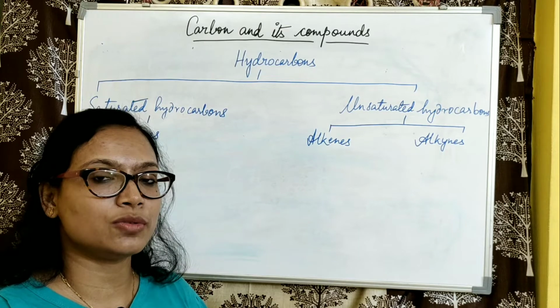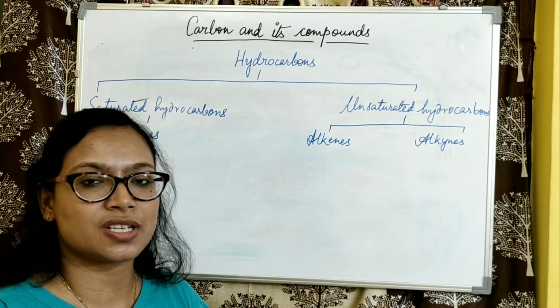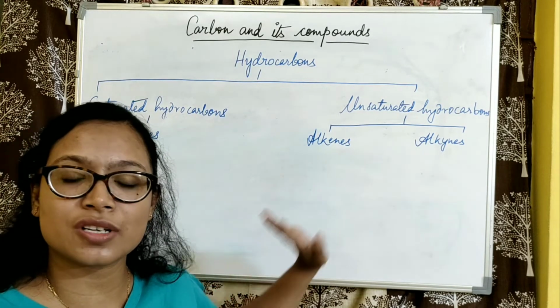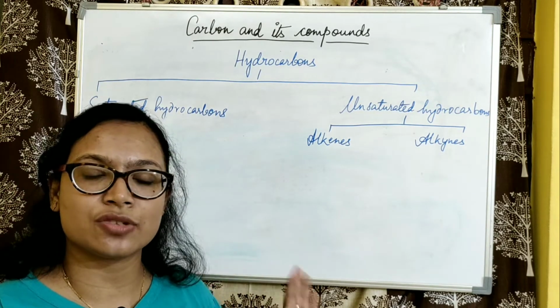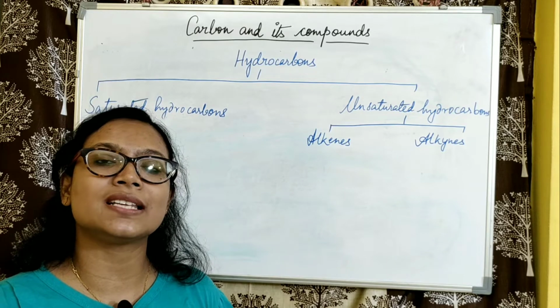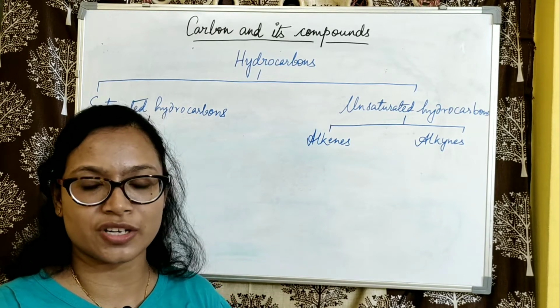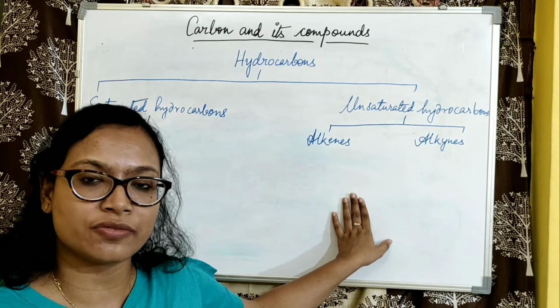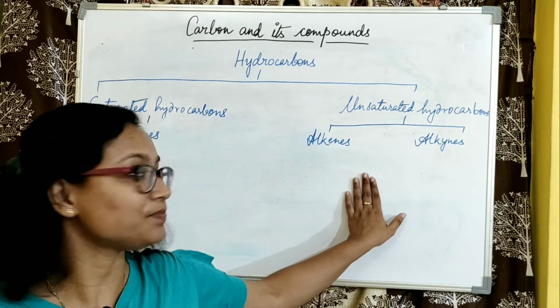Such compounds are referred to as unsaturated hydrocarbons. So what is the basic difference between saturated and unsaturated hydrocarbons? In saturated hydrocarbons only a single pair of electrons was shared, whereas in this case either 2 or 3 pairs of electrons are shared.